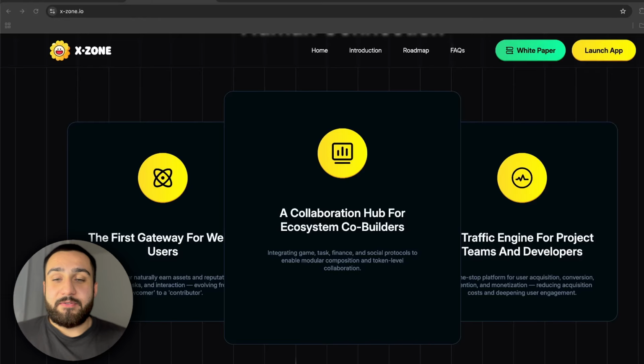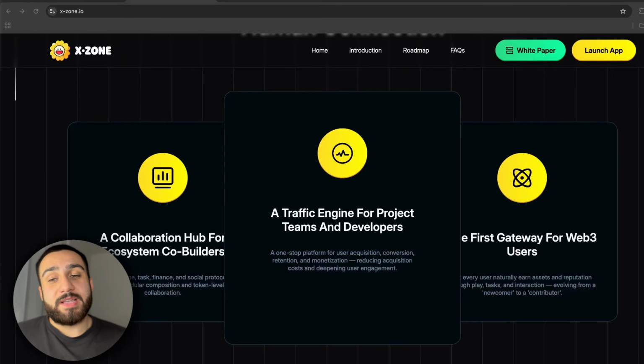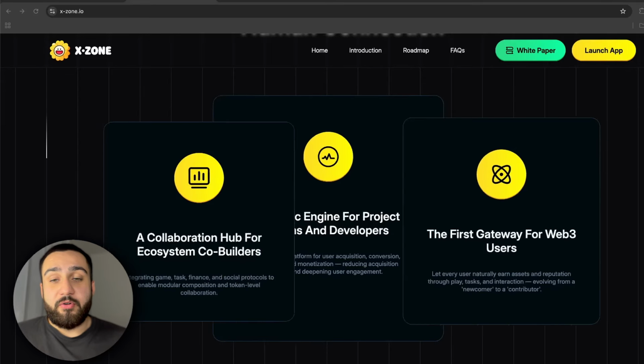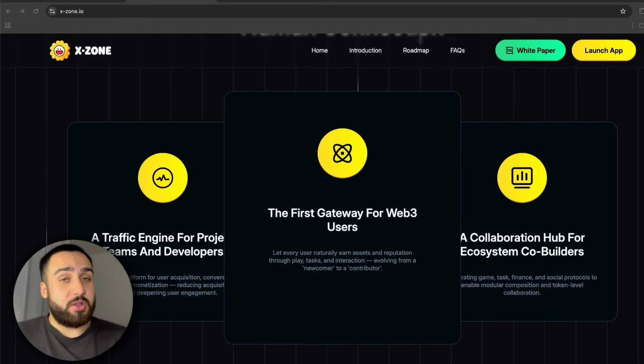On the flip side, developers and project teams use XZone as a collaboration hub, helping teams reach and retain users at a much lower cost.